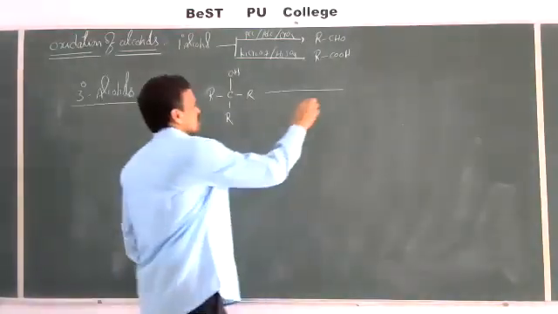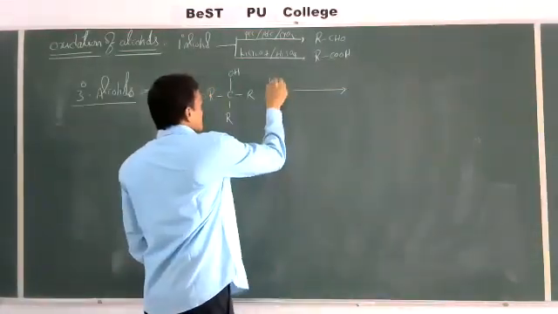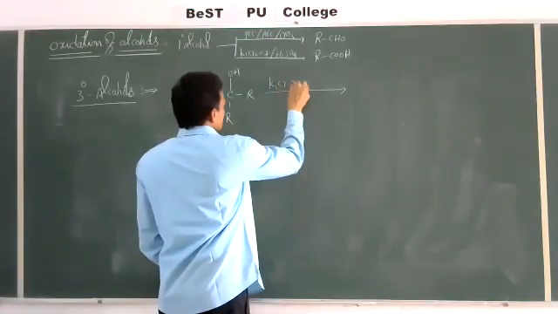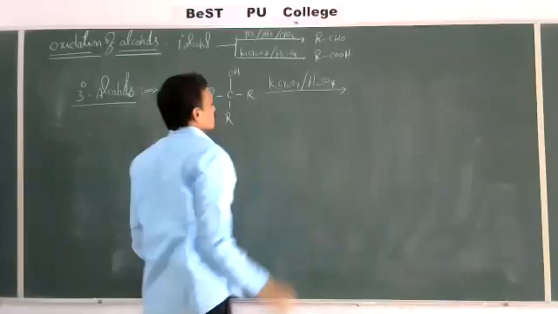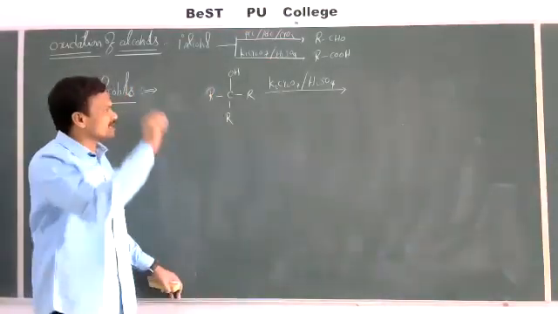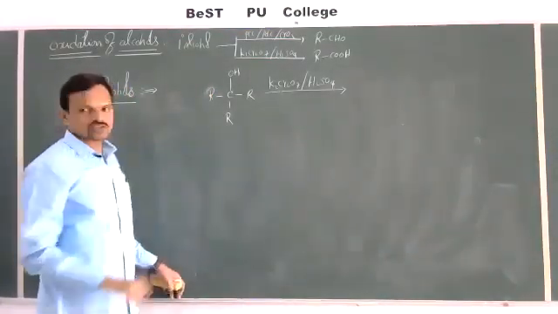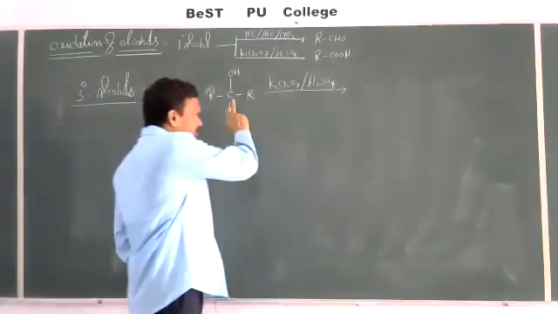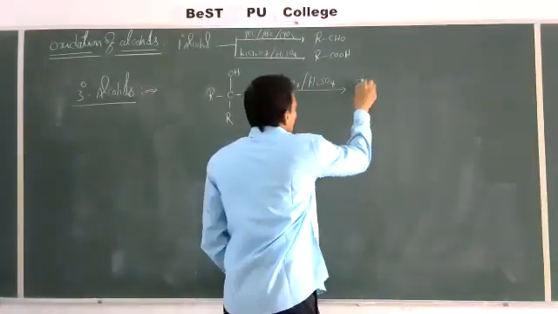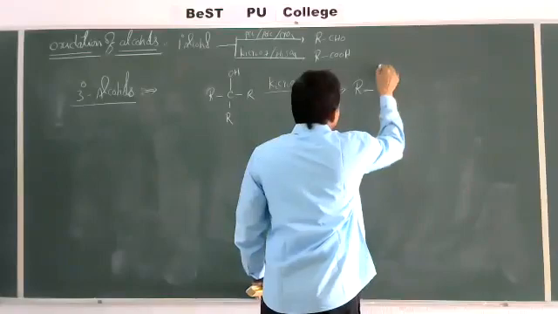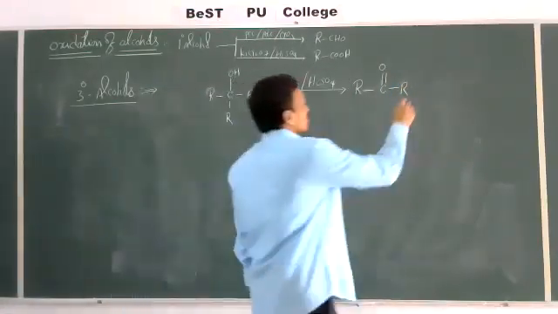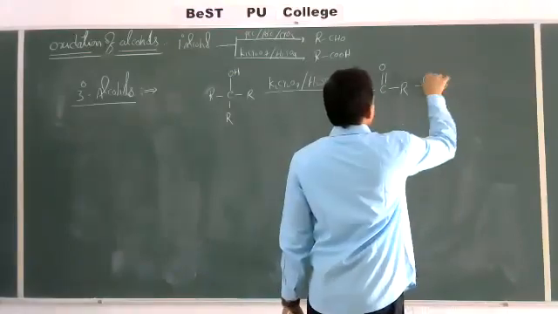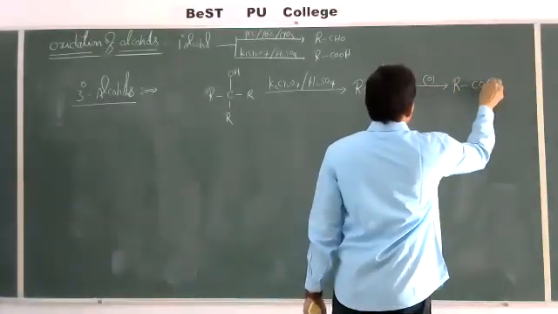Tertiary alcohols can be oxidized in the presence of strong oxidizing agents like acidified K2Cr2O7 or KMnO4 under drastic conditions, meaning high pressure and high temperature. Then first this tertiary alcohol is oxidized to a ketone, and then this ketone undergoes further oxidation to give a carboxylic acid.